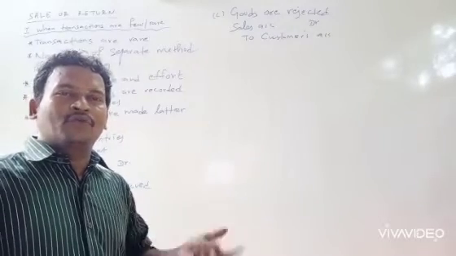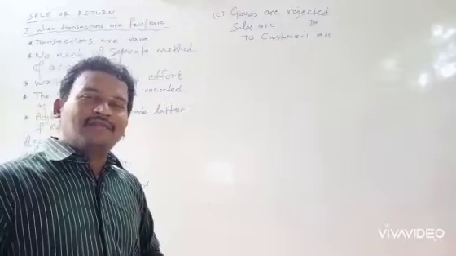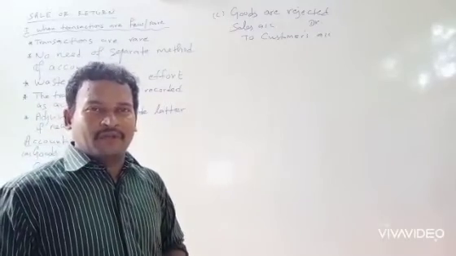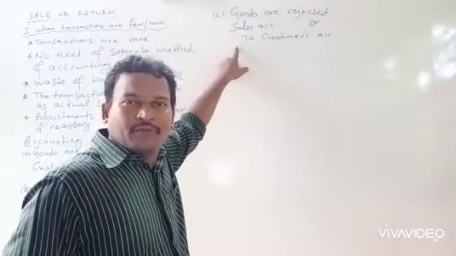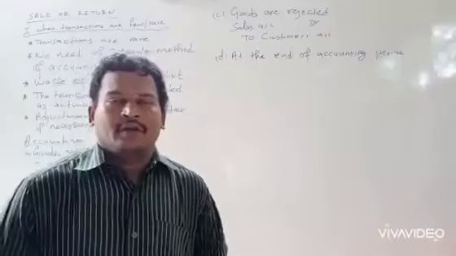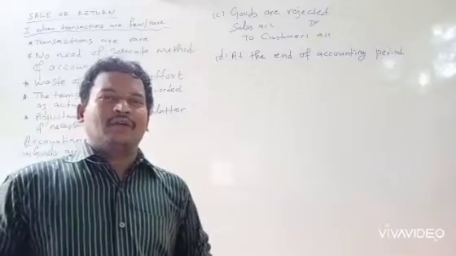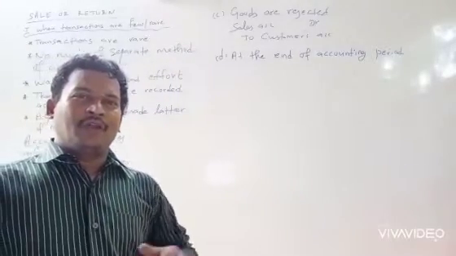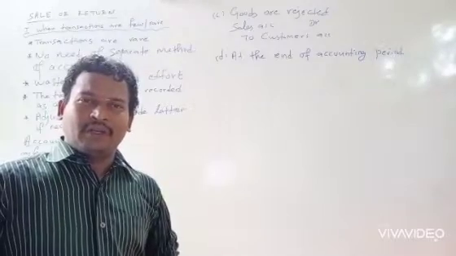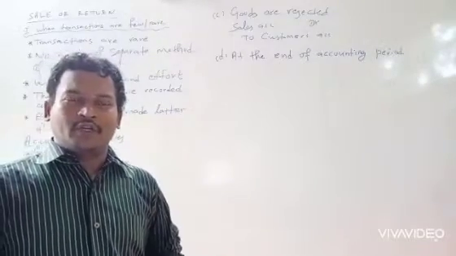So when the goods are returned, the exact reverse entry should be passed. The entry is sales account, debtor, to customer's account. The amount should be the same. So when the goods are sent, it is taken as sales. When goods are approved, no entry should be passed. And when goods are returned, the reverse entry should be passed.